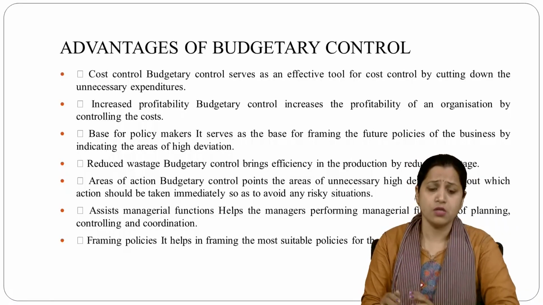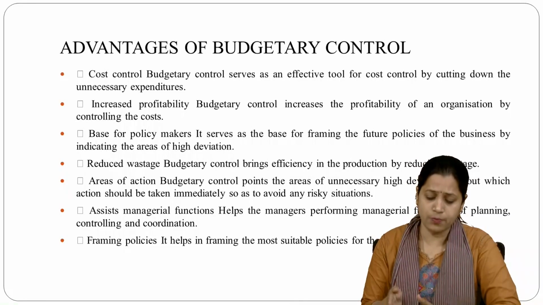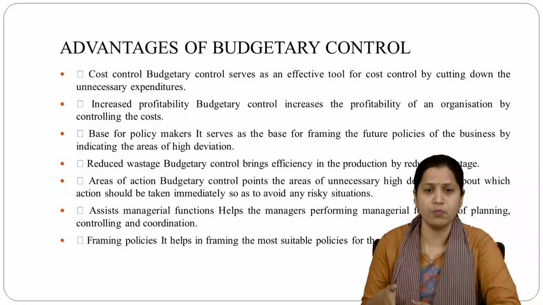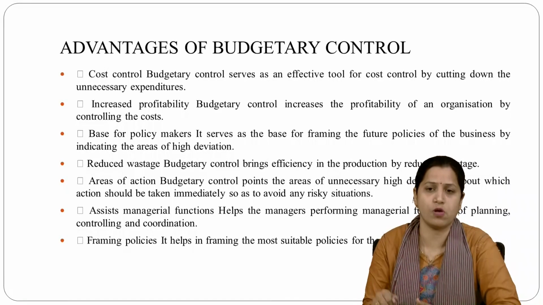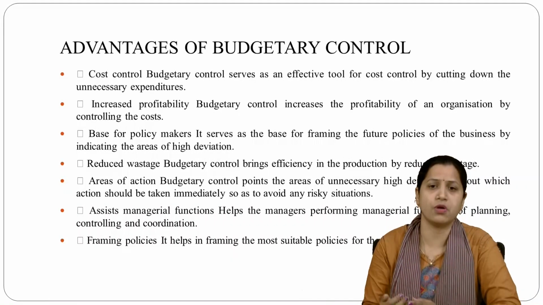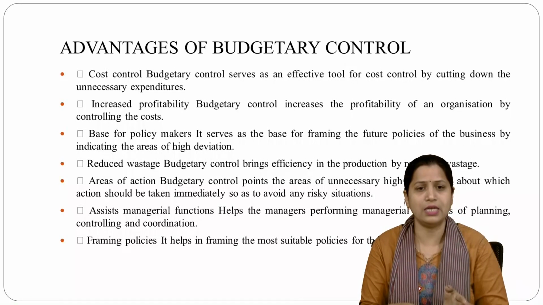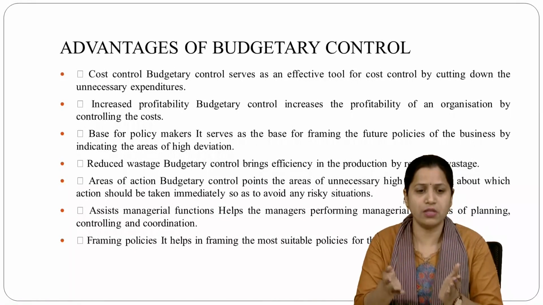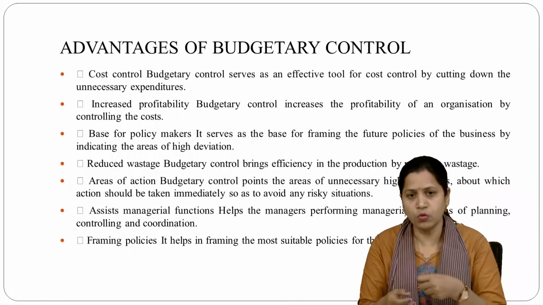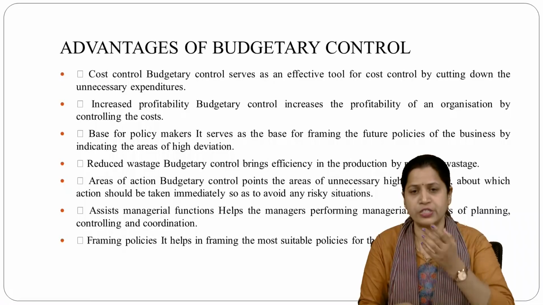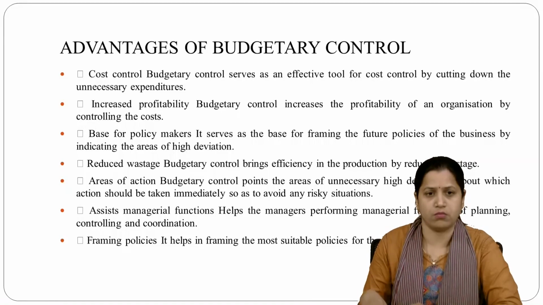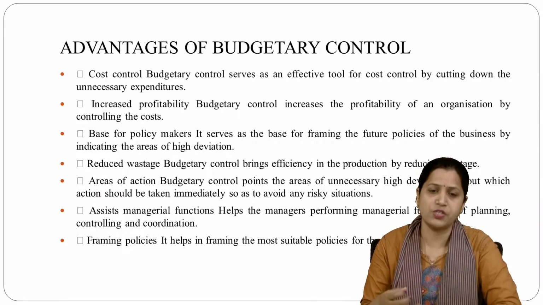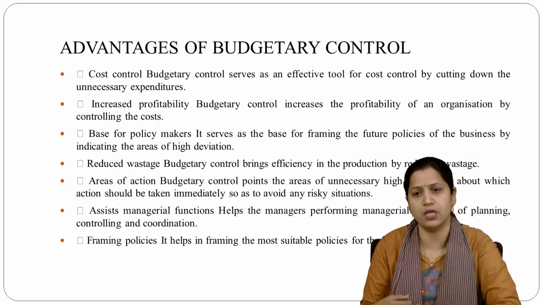Base for policymakers. Wherever the budgets are prepared, it will help the policymakers. Why? Because on the basis of that estimated budget, they can formulate some policies and they can come to some decisions. So it serves as the base for framing the future policies of the business by indicating the areas of high deviation. Wherever more observation is required, budgetary control will help in that. Now reduce wastage. If the cost is cut down, automatically it will reduce our wastage. Budgetary control brings efficiency in the production by reducing the wastage.